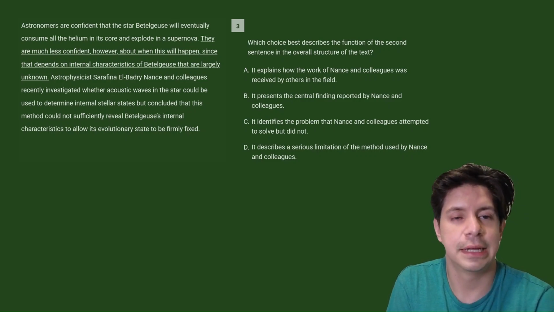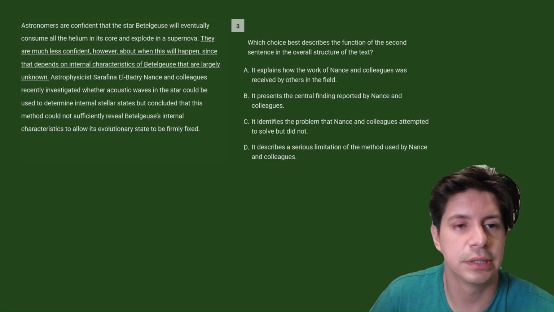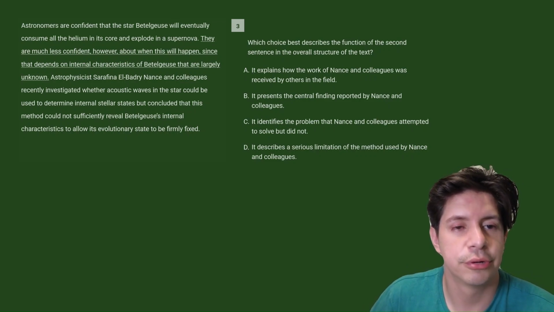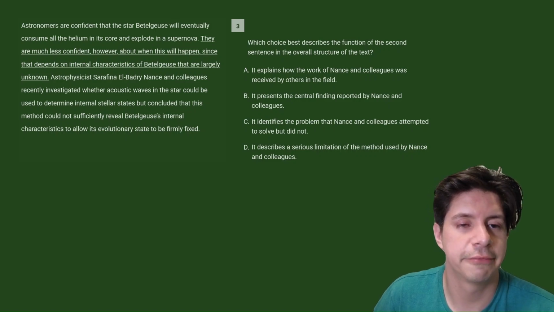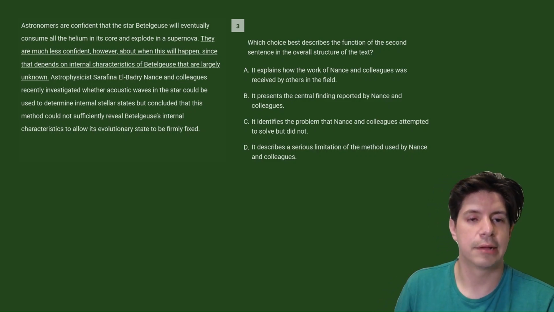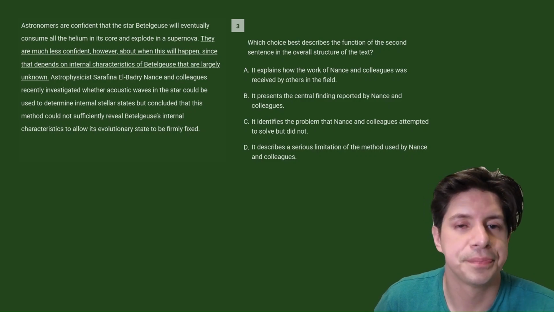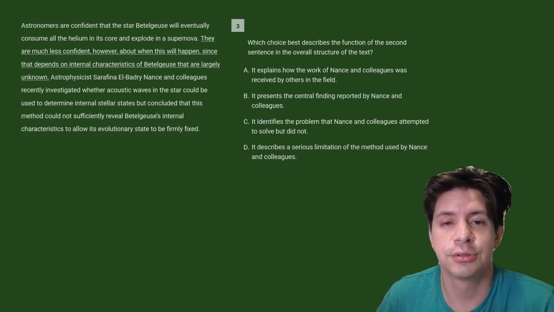Astrophysicist Serafina L. Badri Nance and colleagues recently investigated whether acoustic waves in the star could be used to determine internal stellar states, but concluded that this method could not sufficiently reveal Betelgeuse's internal characteristics to allow its evolutionary state to be firmly fixed.